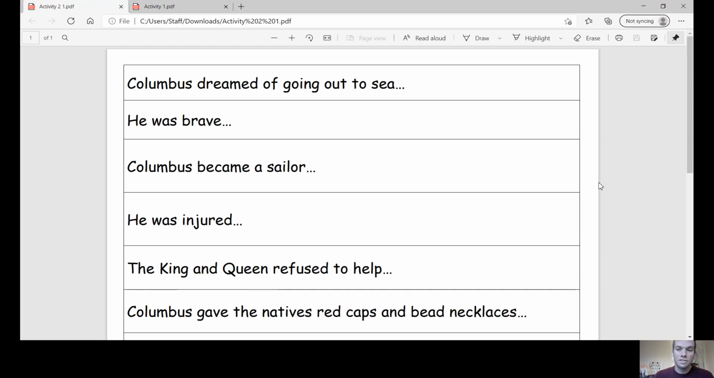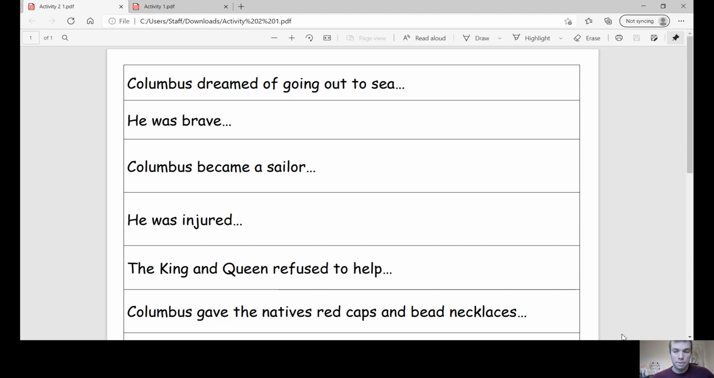Activity 2 gives you sentence starters, just like I did on my screen then. And you need to put in your conjunction and finish the sentence off. Columbus became a sailor when? Well, Columbus became a sailor because. Columbus became a sailor if. Not sure "if" works with that one. I think we'll have to use "when" or "because", but I'll let you decide.